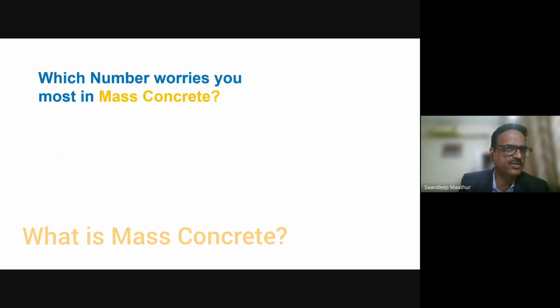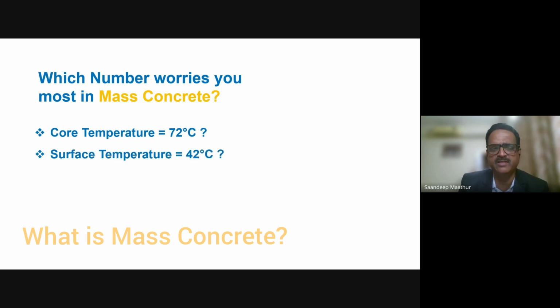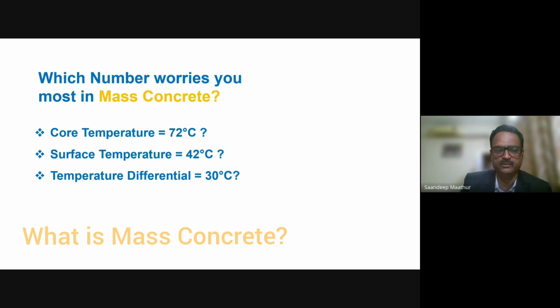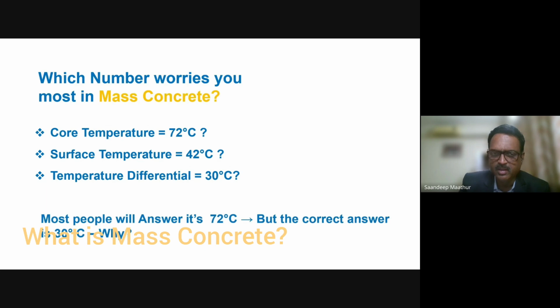Now I ask a question. You need not answer. Which number worries you most in mass concrete? The core temperature is 72 degrees centigrade, the surface temperature is 42 degrees centigrade, or the temperature differential of 30 degrees centigrade. Which is the most worrying number? The majority will answer 72 degrees, but the correct answer is 30 degrees.